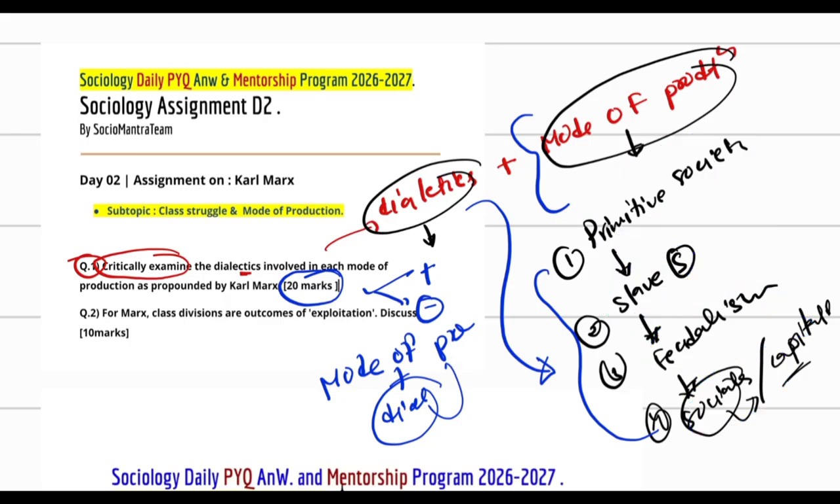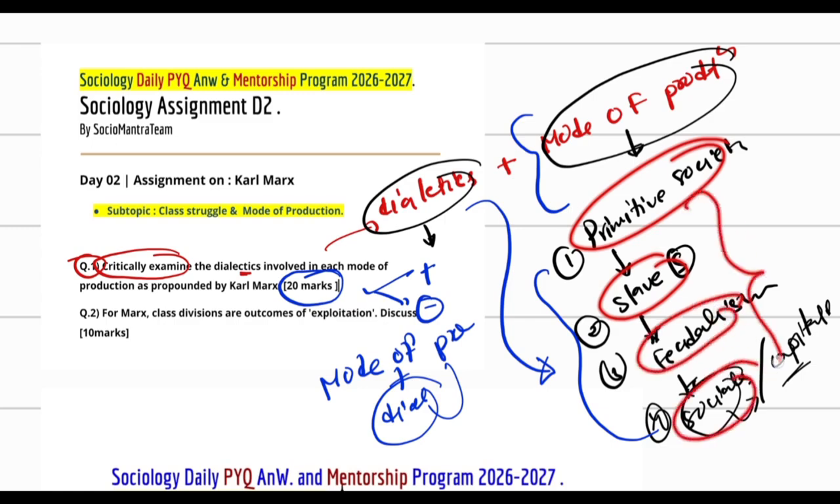So in short, you have to explain how the society is changing from primitive society to slave society to feudal society to capitalist society, and what role the dialectics has in it. Okay, the first page you have to explain that.